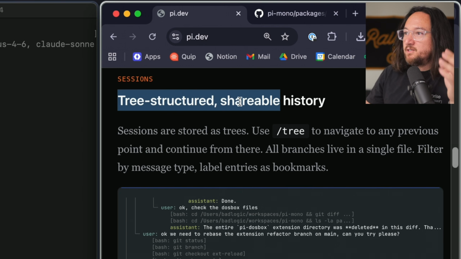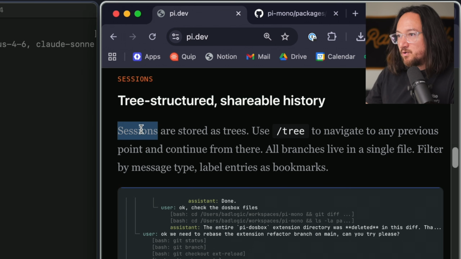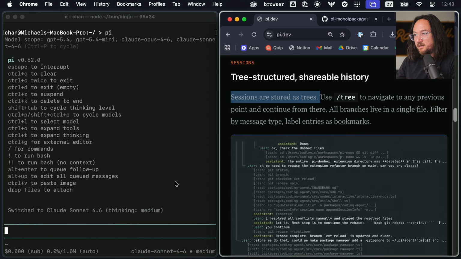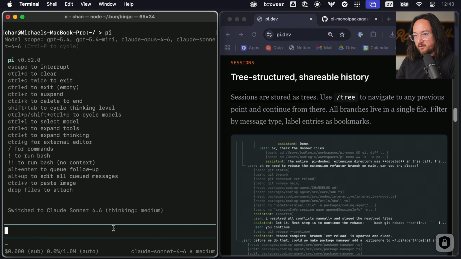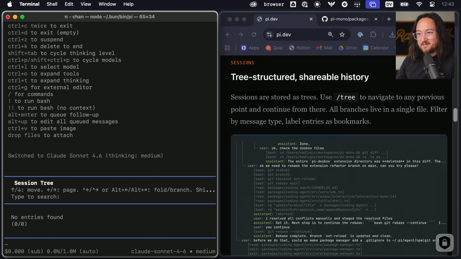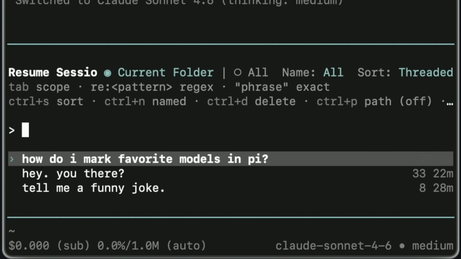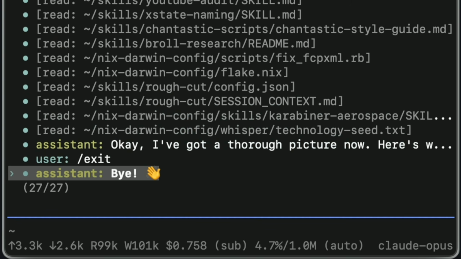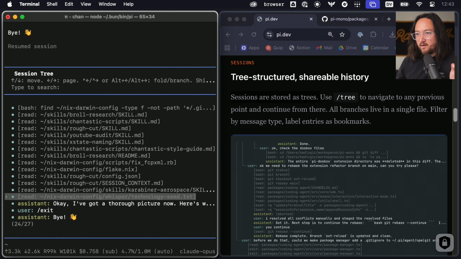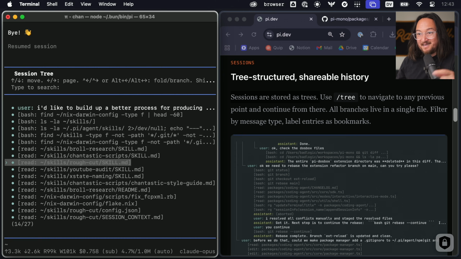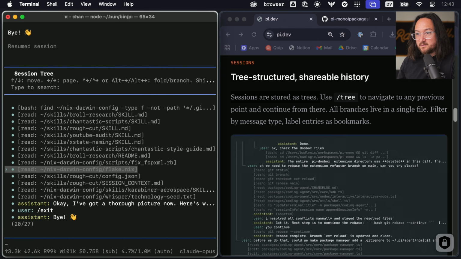So we have tree structure and shareable history. Sessions are stored as trees. Use /tree to navigate to any previous point and continue from there. I don't know if this is complex enough to have trees, but I think we'll need to resume a session. Let's see the tree for this conversation. Looks like we can go back up to any point, even the reads, which is interesting.